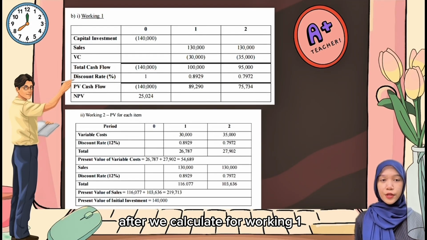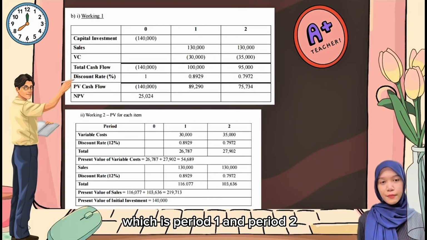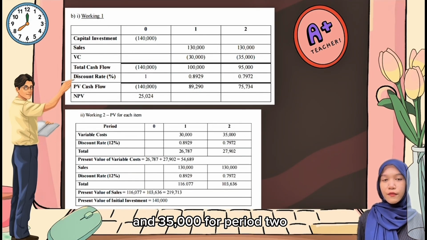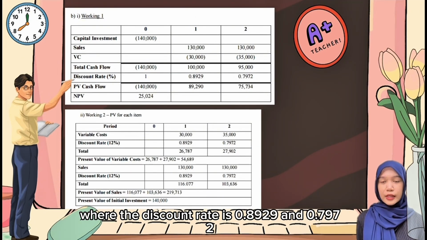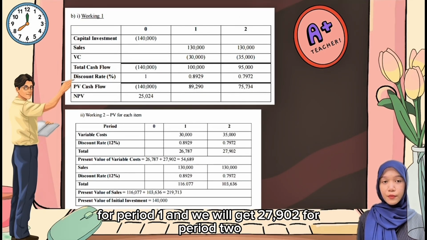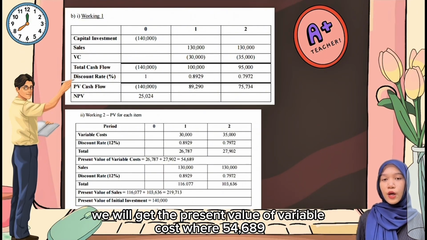After we calculate working 1, we have to find working 2, which is PV for each item. So we have two periods here, which is period 1 and period 2. So for variable cost, period 1 is 30,000 and 35,000 for period 2, where the discount rate is 0.8929 and 0.7972. After we calculate it, we will get 26,787 for period 1, and we will get 27,902 for period 2. After we add all the values, we will get the present value of variable cost, which is 54,689.